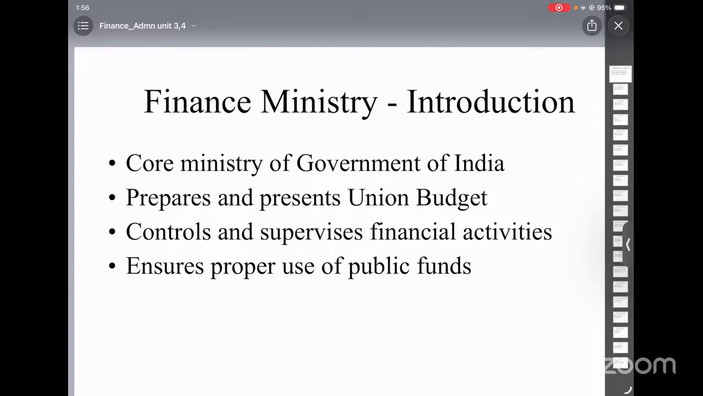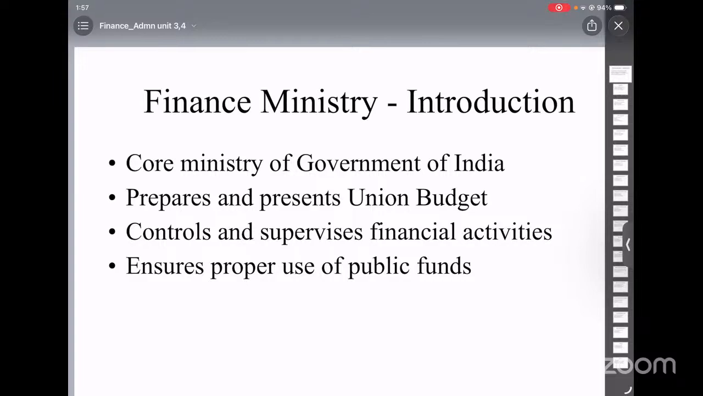And the second stage is the custody of public funds. All collected money must be kept safely. There are two important concerns. First, there should be no misuse or fraud, and second, payment should be convenient and efficient.